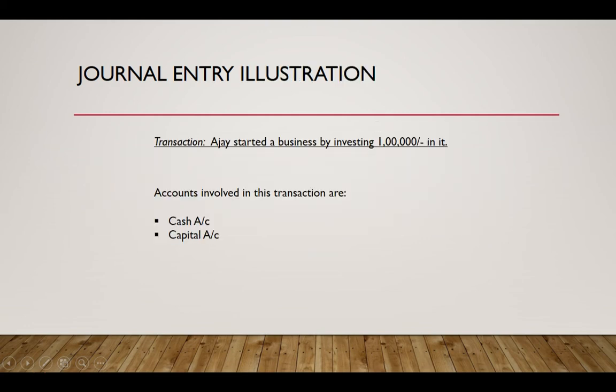Alright, now let me show you some common transactions that take place in a business, and I'll explain their journal entries. In this transaction, there is a person called Ajay who invested rupees 1 lakh in a business. The accounts involved are the cash account and the capital account. Before passing a journal entry, you need to identify the accounts involved in the transaction.